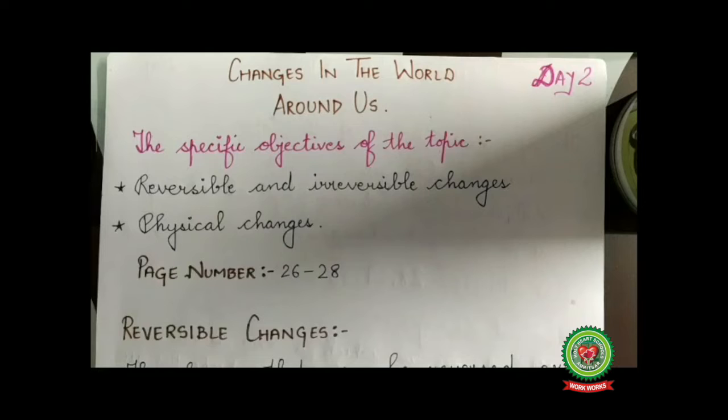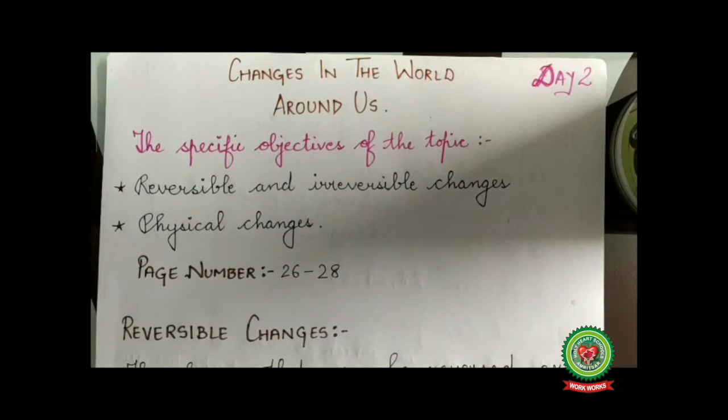Students, in the previous lecture we discussed what is a change, then the classification of changes into 6 categories: natural and man-made changes, periodic and non-periodic changes, desirable and undesirable changes, slow and fast changes. And today we are going to discuss the next two, that is reversible and irreversible changes and physical changes.